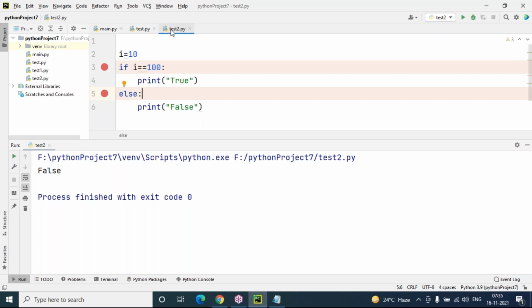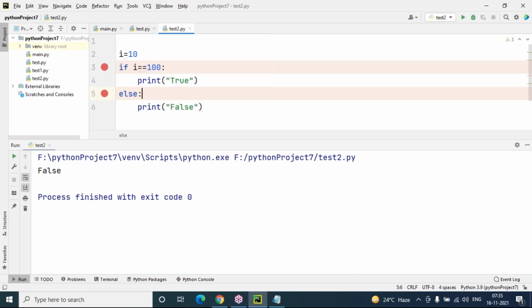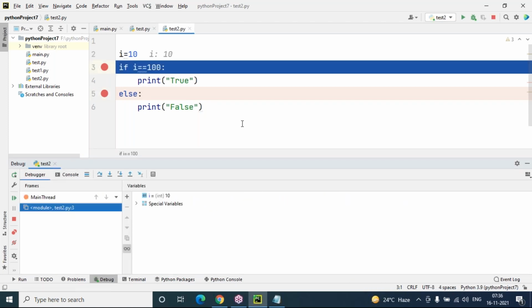After keeping the breakpoint, just right click on this test2.py. Generally we use the run test2 command, but you should not use run this time, because you are going to do some debugging. Debugging means just tracing, so choose debug test. Click on debug test, and immediately the debugger window opens here in the output window. Now you can see debugger and console tabs, and you can choose whichever one you want.